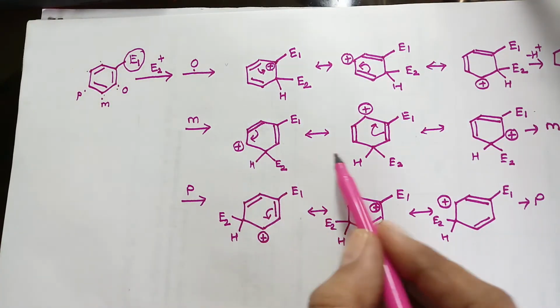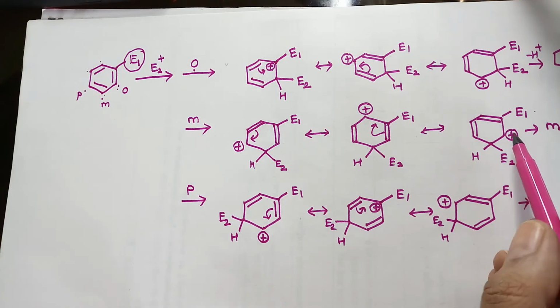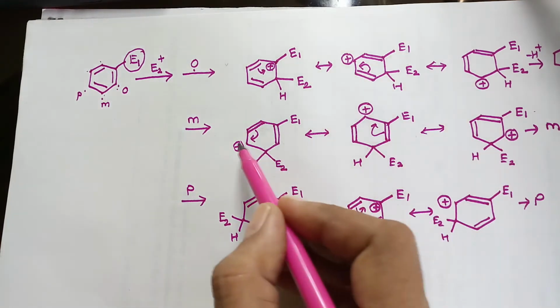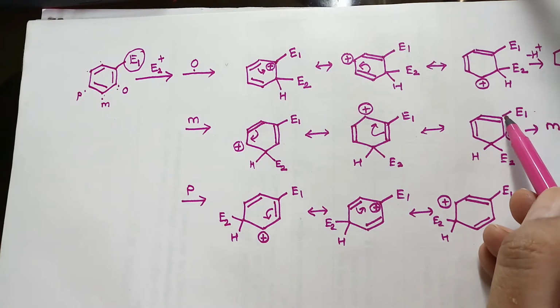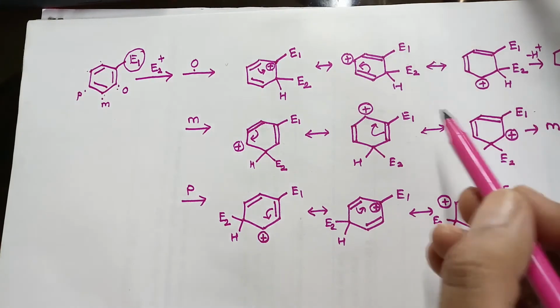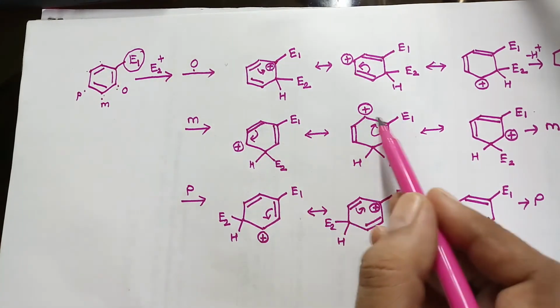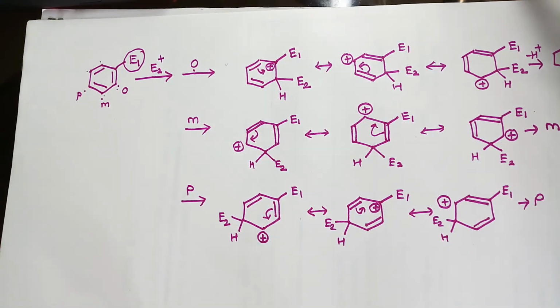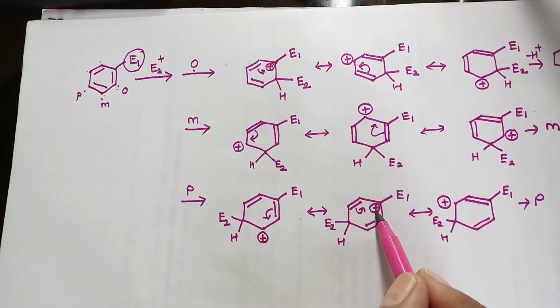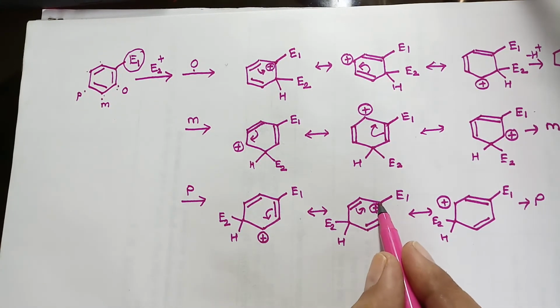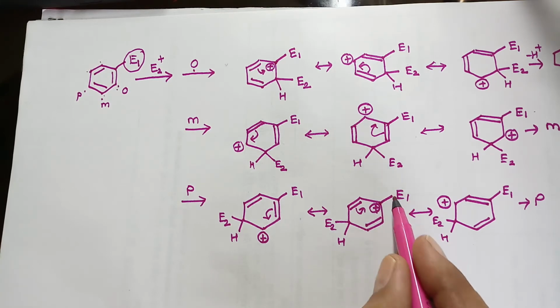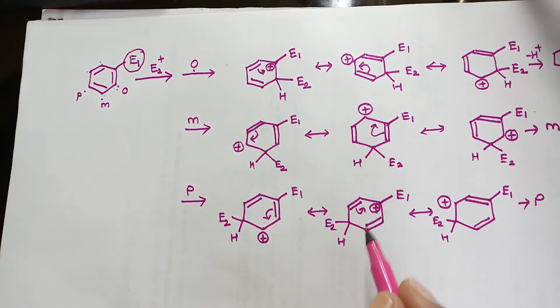Here again we can see in this particular meta attack, the carbon which is directly connected to the previous electrophile does not have positive charge in any canonical structure. However, in para attack we again get another structure where the carbon atom attached to the previous electrophile is now bearing the positive charge.